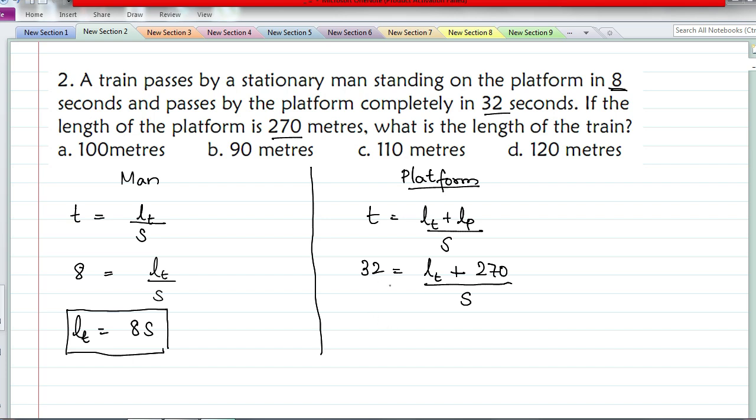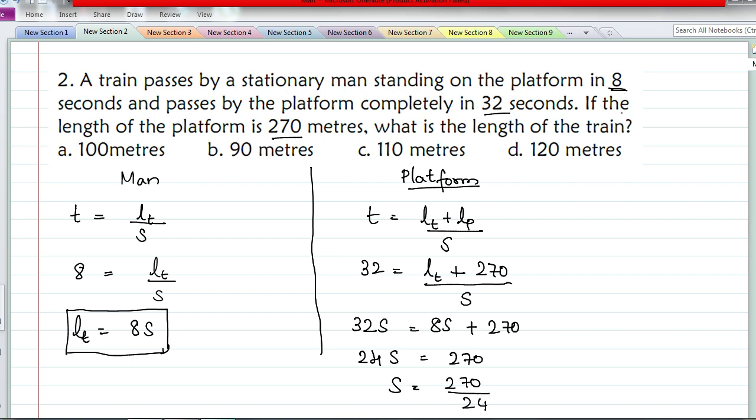This result I'll use in this equation to solve. So S goes to LHS, you get 32S equals to, what is L? In place of L, I'll write 8S plus 270. So 32 minus 8 is 24S equals 270. So S is 270 by 24.